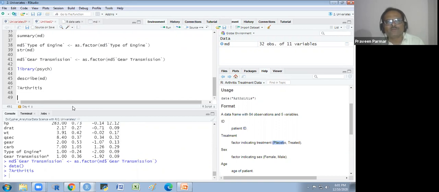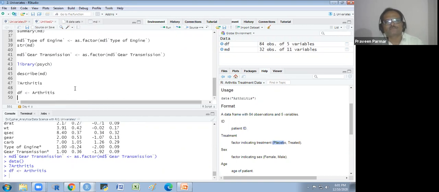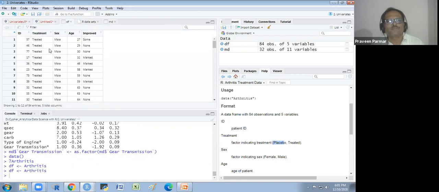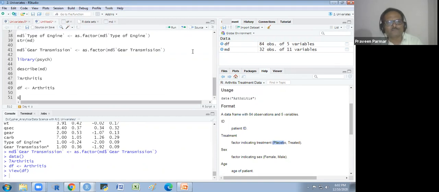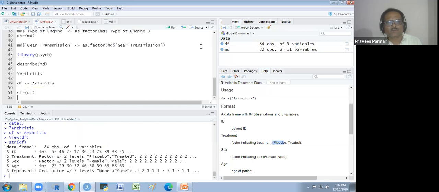I will show you this data. You see, this is our data. And we see the structure of this data. So this is a data frame with 84 observations and 5 variables.